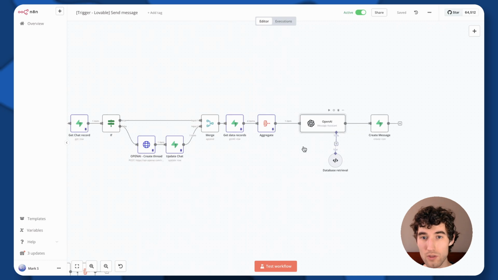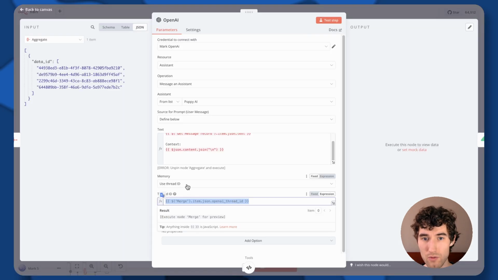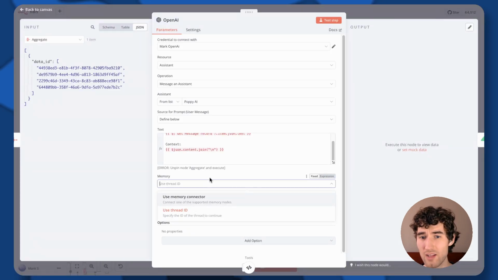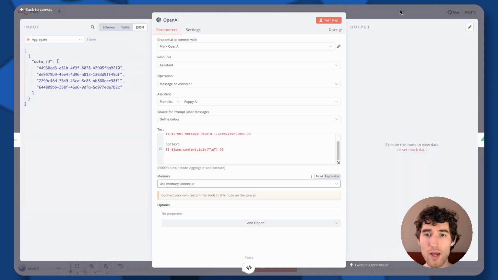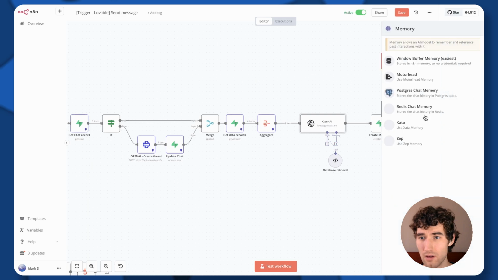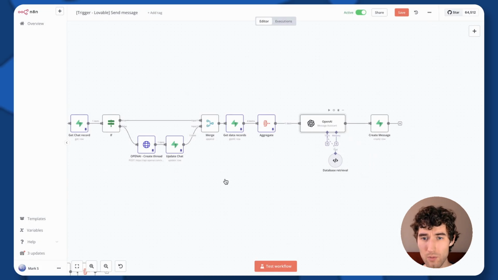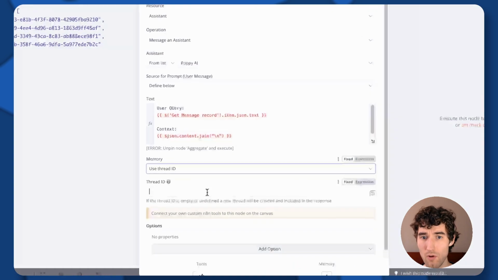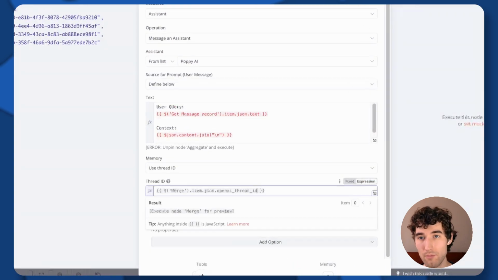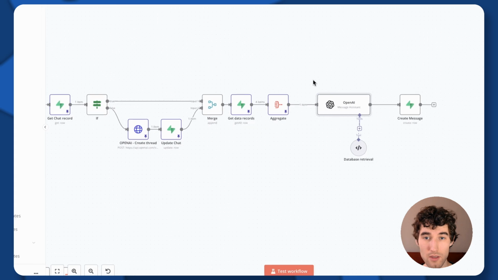And then we will use it further here in the memory. You can specify memory with a memory connector, for example, and provide some, I don't know, Postgres SQL memory and save it there. If you've ever seen any other agent work like that. But we use internal threads of OpenAI because it works much better, based on my opinion and my experience. That's why I prefer to do that.